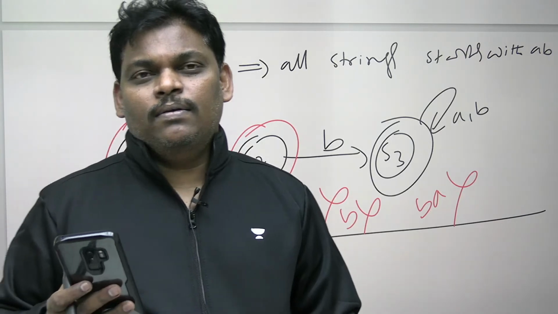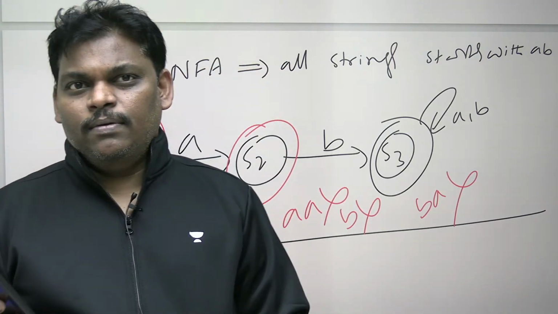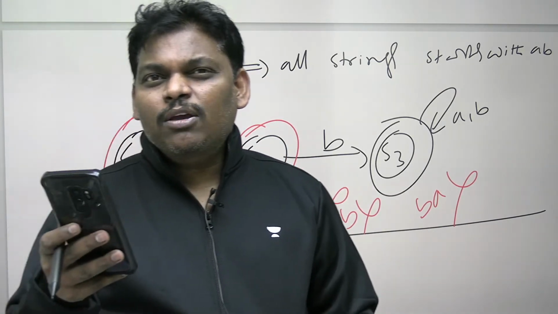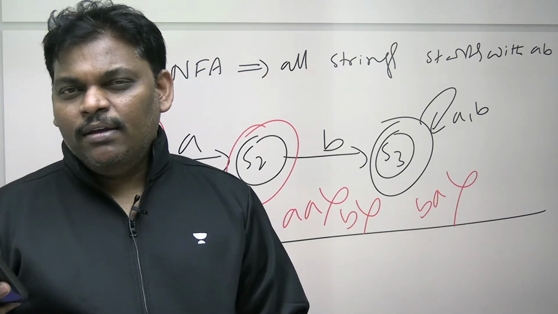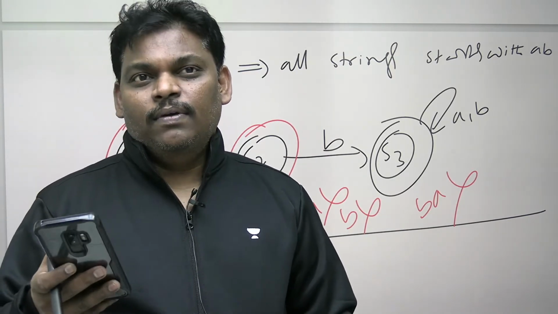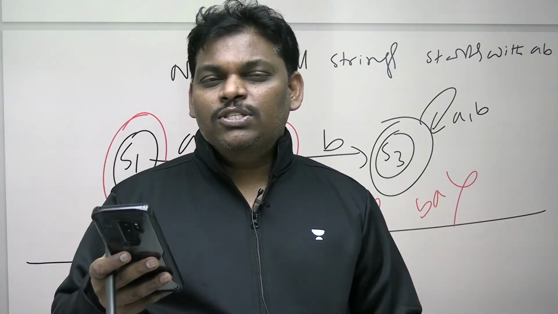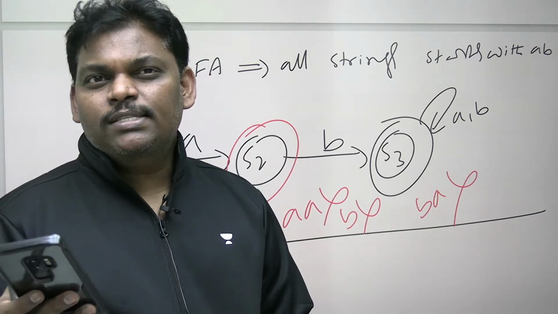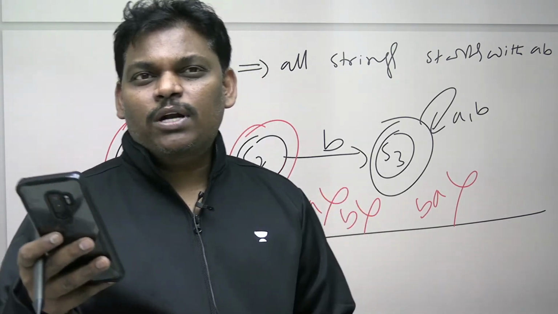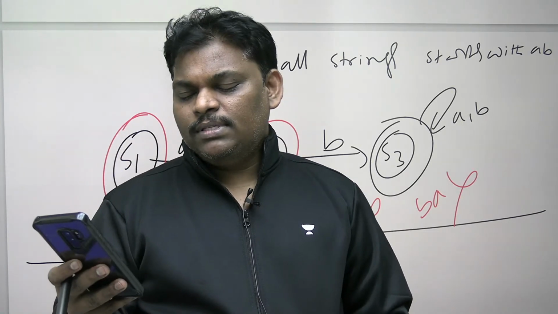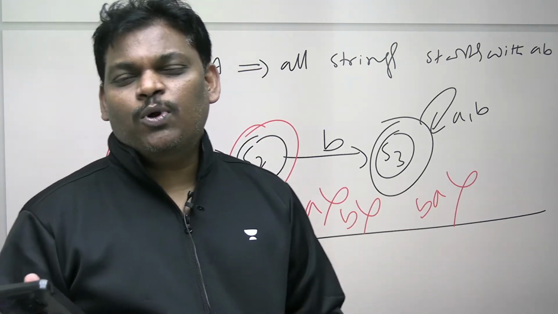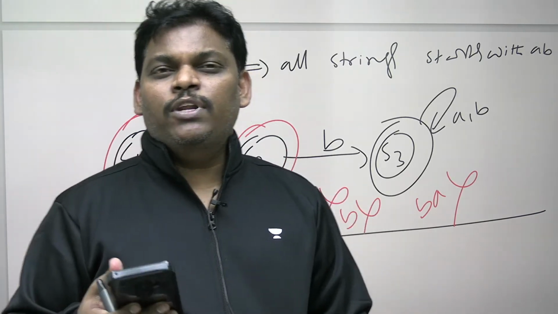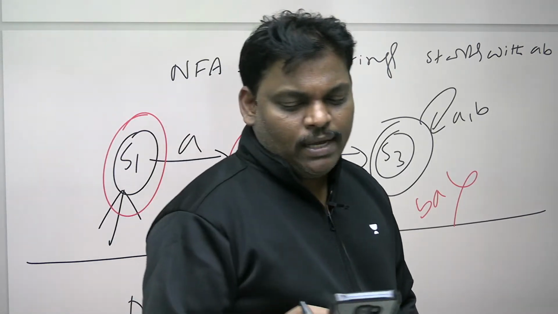DFA is like me. NFA is like JH. I will explain everything. Every problem I have to explain. But JS will explain only his required things. Sometimes he will respond, sometimes he doesn't respond. So JS is like NFA, I am DFA, because I have to explain everything.